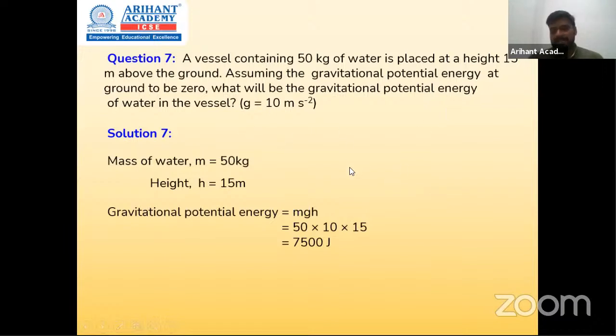So mgh, even in the question they have mentioned take g का value as 10, वरना आपको 9.8 लेना है if not mentioned here. So m into g into h, 50 into 10 into 15 gives me 7500 joules. That's question 7 for you, I mean for potential energy calculation.